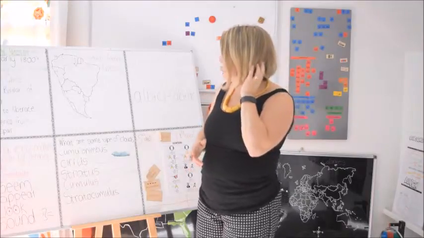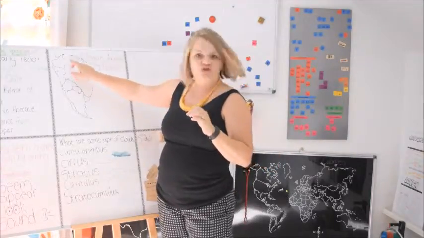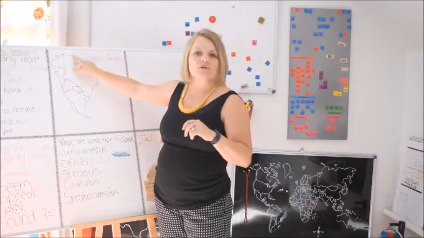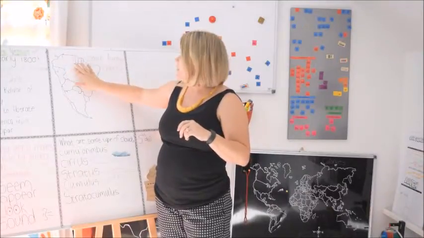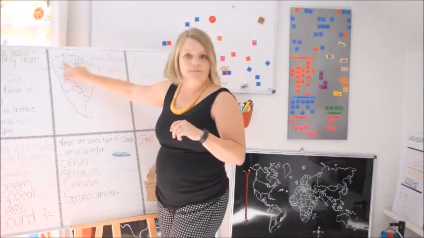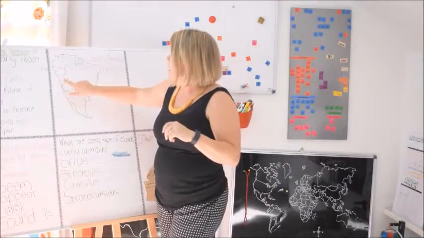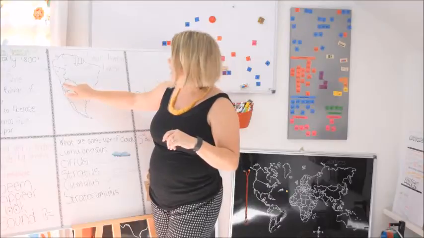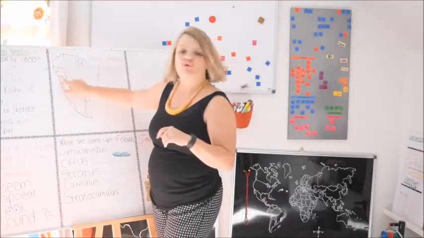So we did Venezuela, and we said you can draw a V where Venezuela is. Colombia's next to it, Ecuador, then below Ecuador is Peru, and you can draw a P in there.